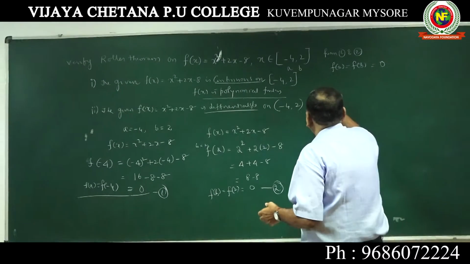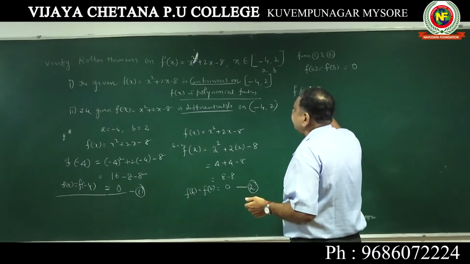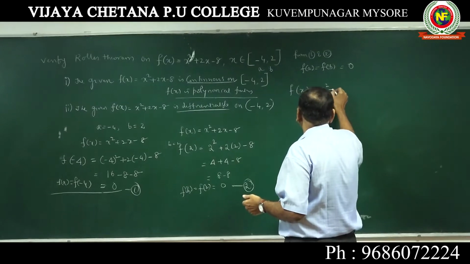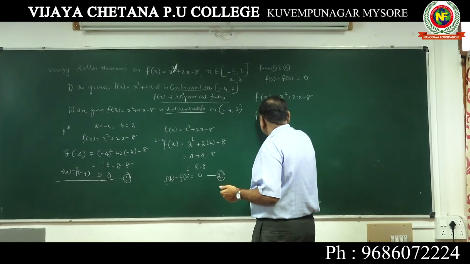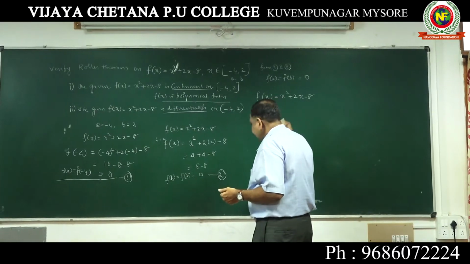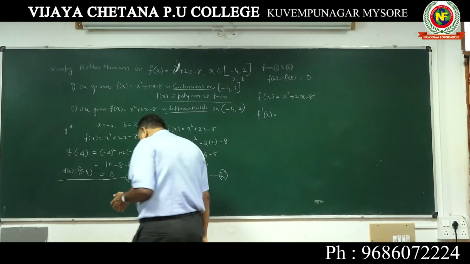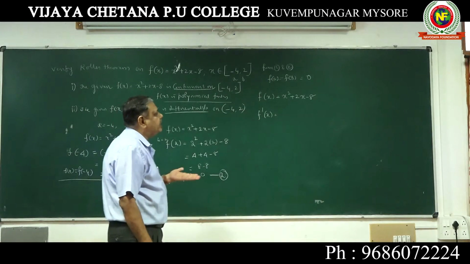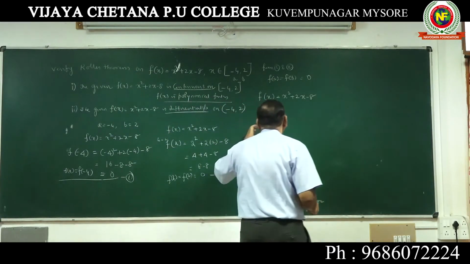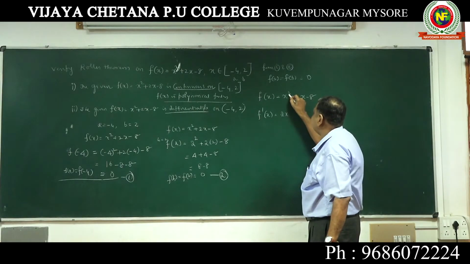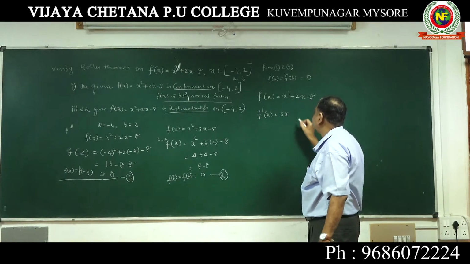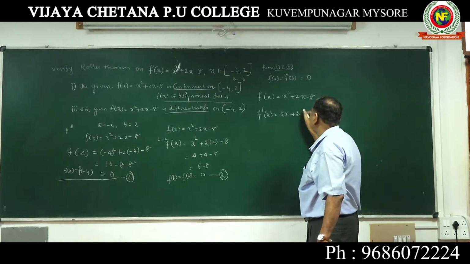Now take f of x. f of x is x square plus 2x minus 8. Find f dash x in this. f dash x is nothing but differentiation. x square gives 2 into x to the power 2 minus 1, plus 2 into 1.